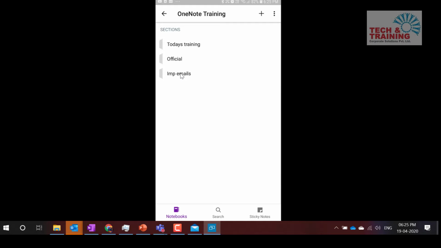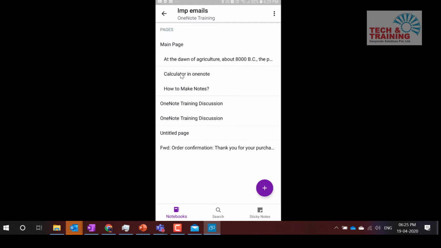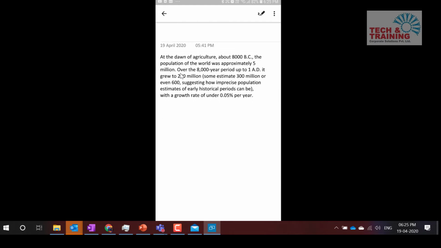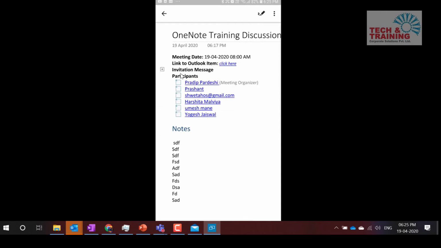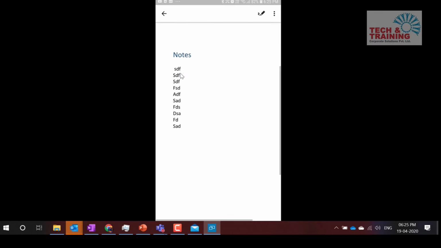So most of the notes have been created in my important emails. So all those important emails, you will find it here. So it's very useful, user friendly. And let me tell you, once these notes are synced, you don't need to be online. Even if you disconnect the internet on your mobile, you will still be able to read these notes.